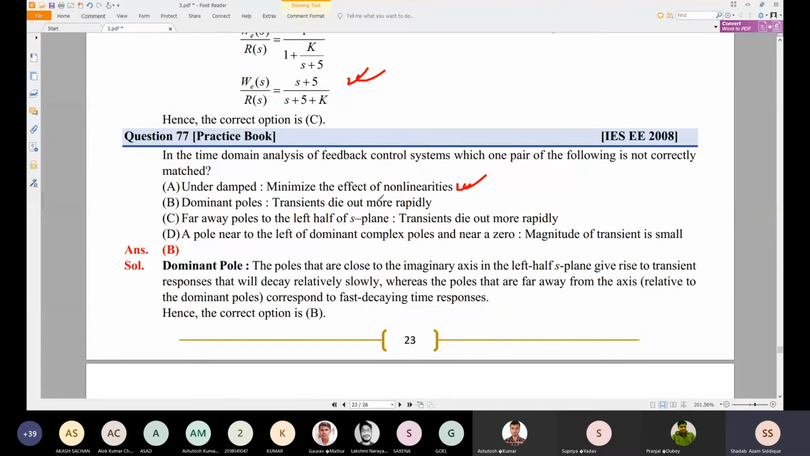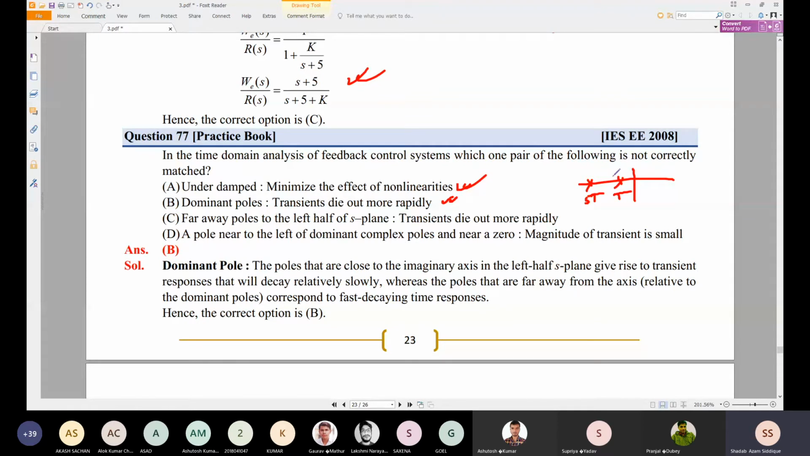Dominant pole: transient dies out more rapidly. So what is this for dominant pole? Transient dies out rapidly. So why does it die out? Okay, so dominant pole, we can say, is the 5T concept. One pole is located at 5T, and one pole is located at T. The pole which has the less time constant is called the dominant pole. So the transient dies out more rapidly.